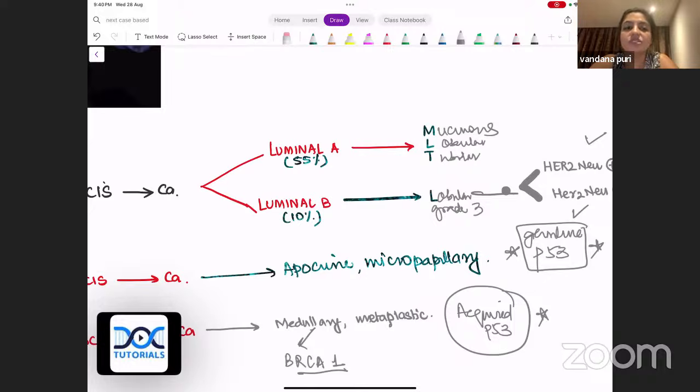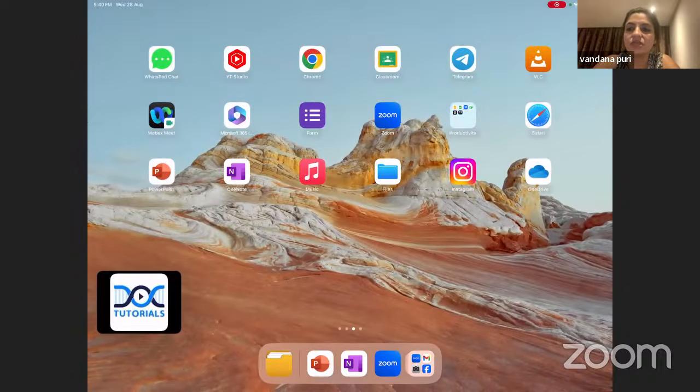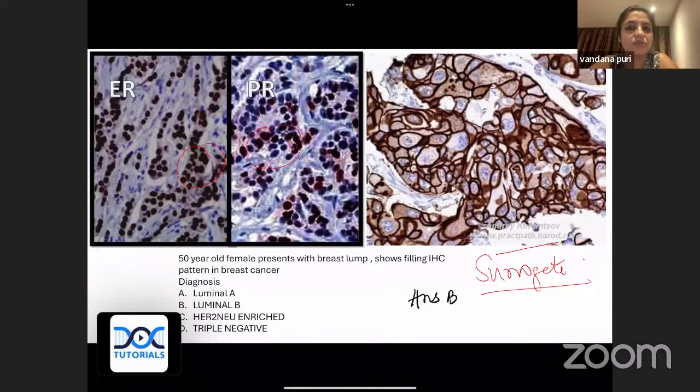Okay, so now this was the image that was given to you. Now let's come back to the image that was given to you. So this was the image of triple positive. Remember, ER and PR are coming in the nucleus. They show you nuclear positivity, whereas membranous positivity is very typical for HER2 neu. And if all three are positive, then it is your luminal B cancer.